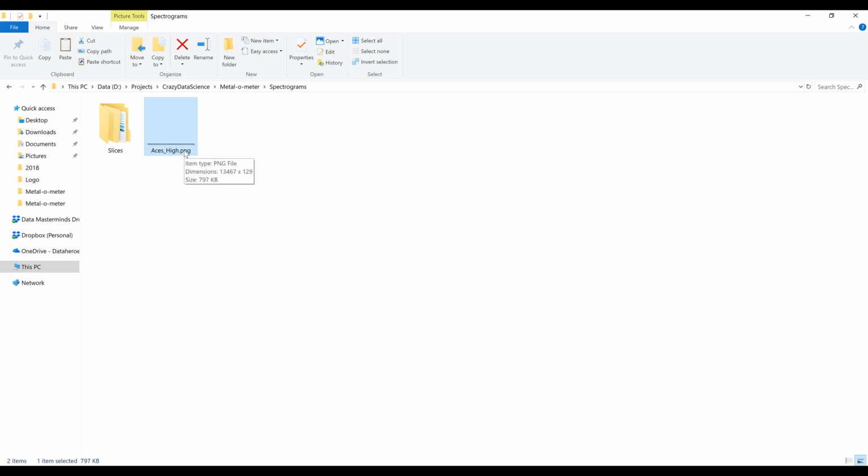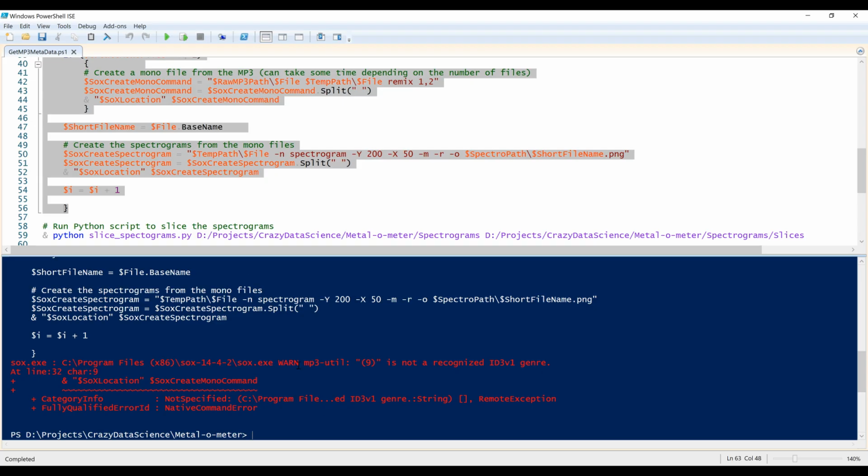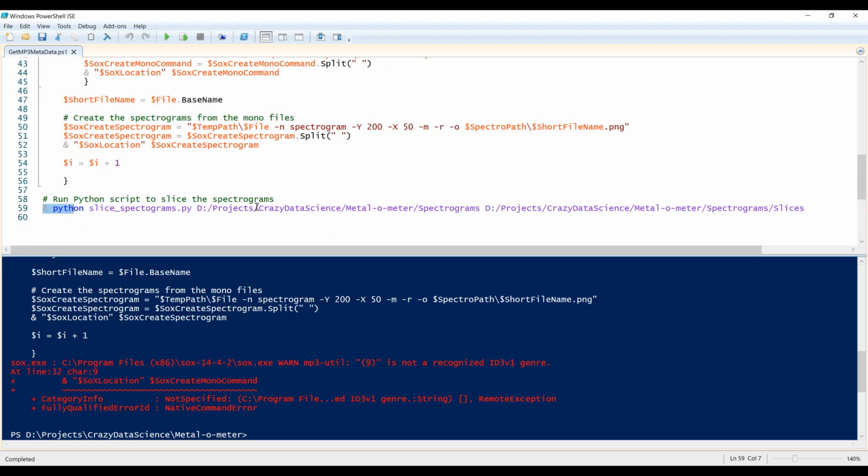We generally want to cut them up into small chunks, preferably all the same file size, and then feed them into the convolutional neural network. So this is where the next step comes in.